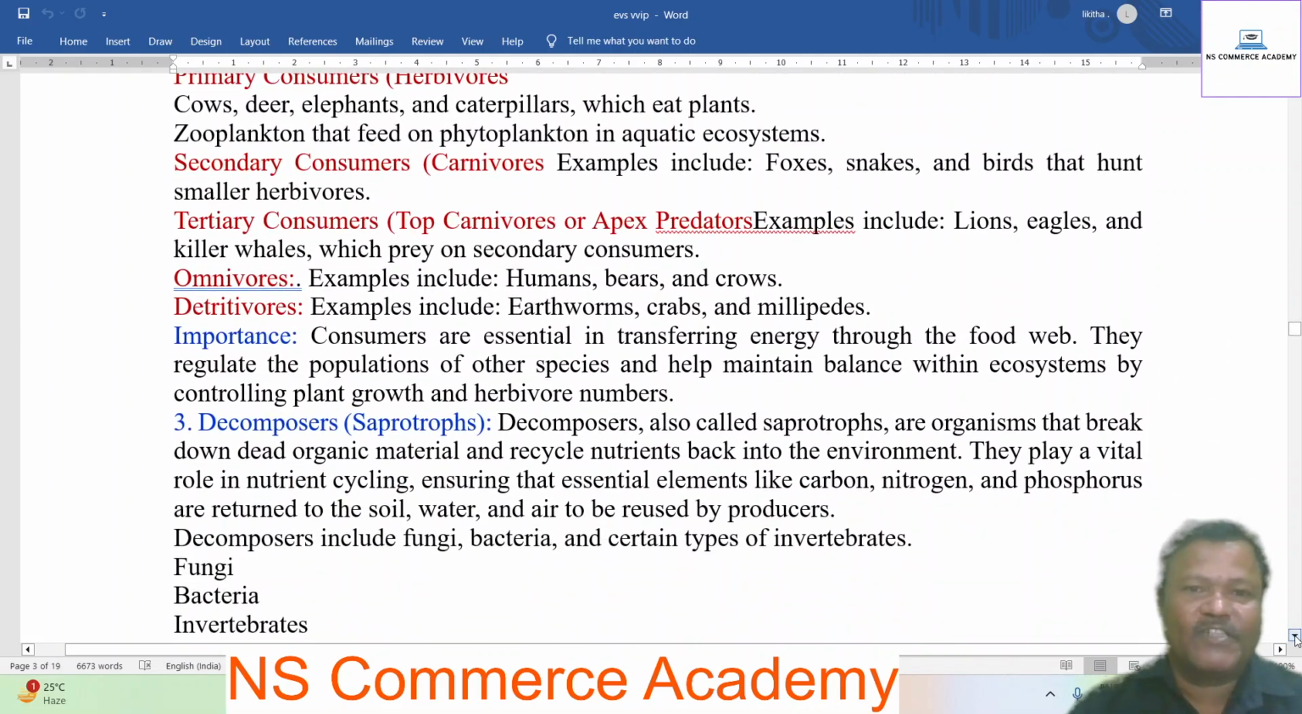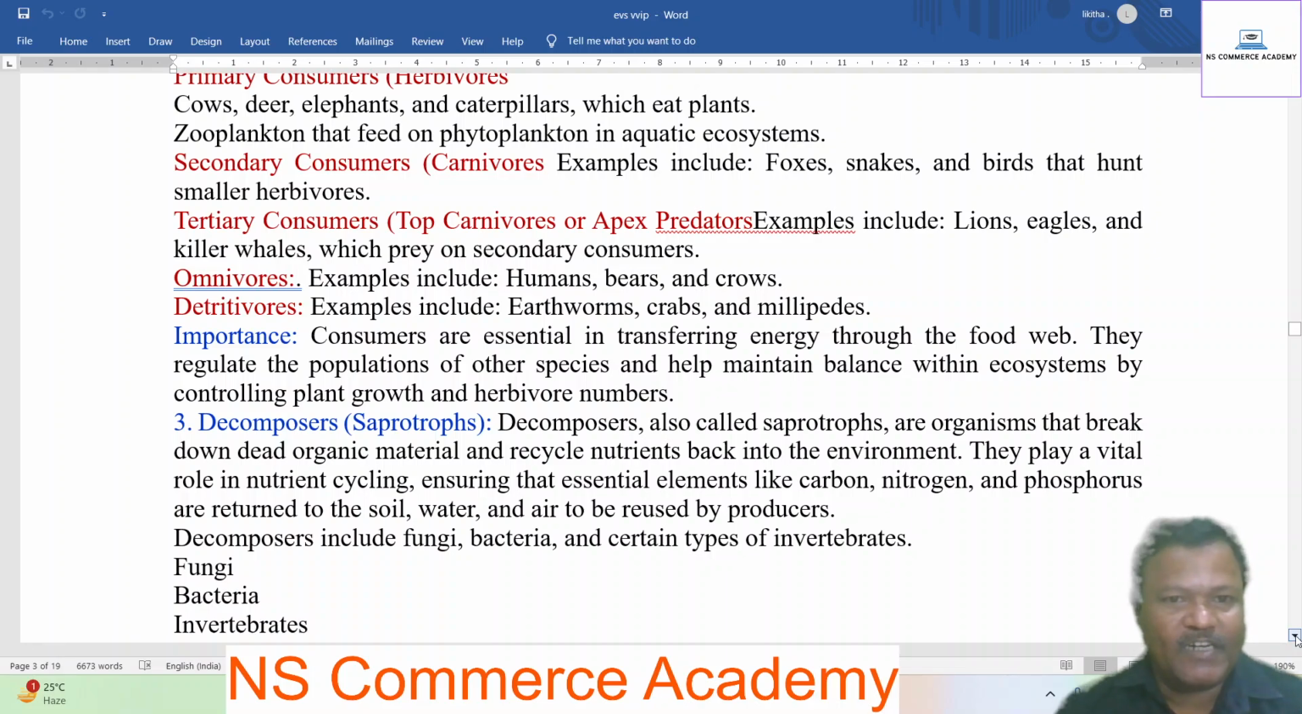Detritivores. Examples include earthworms, crabs, and millipedes. Importance: consumers are essential in transferring energy through the food web. They regulate the population of the other species and help maintain balance within the ecosystem by controlling plant growth and herbivore numbers.